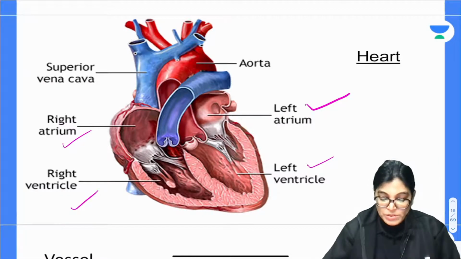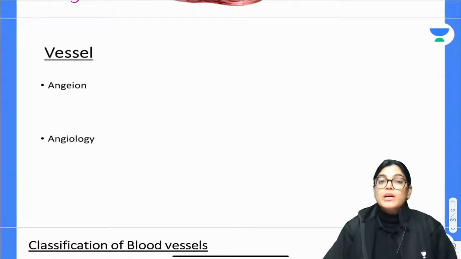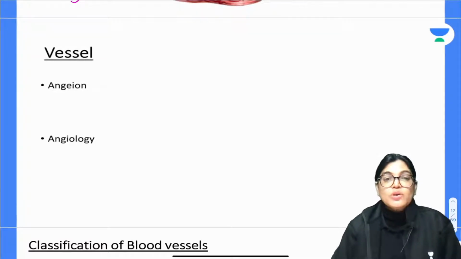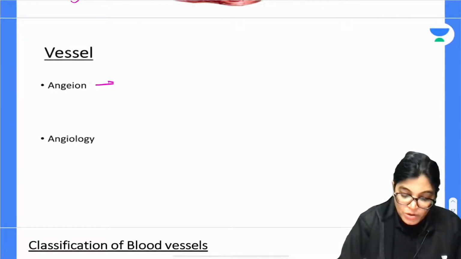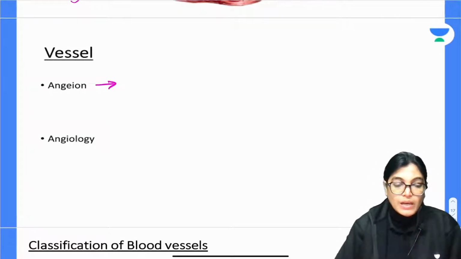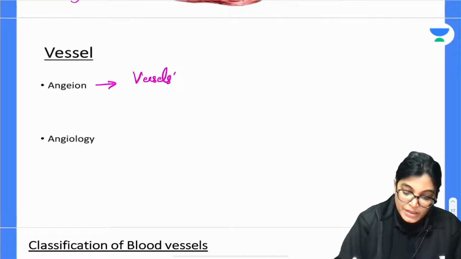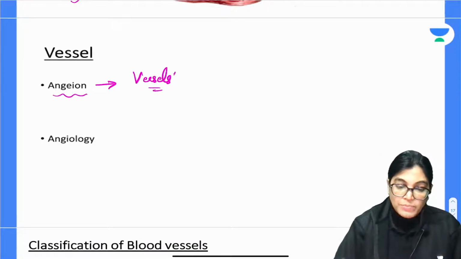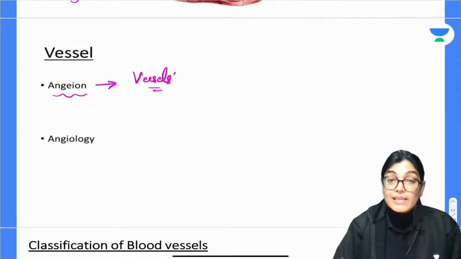Before starting the session, when we are studying the vessels, two terms should be known to you: angion and angiology. The term angion is a Greek word for vessels, and it means blood vessels and lymph vessels.